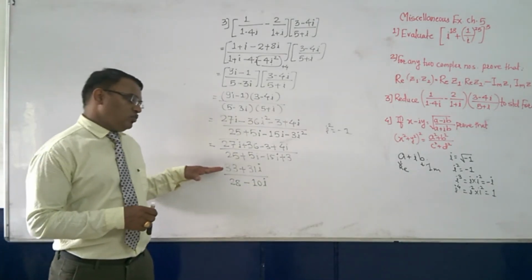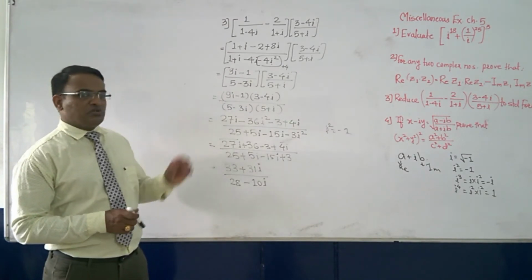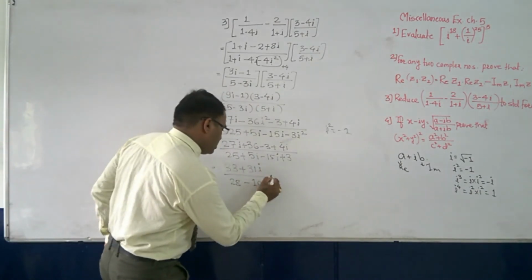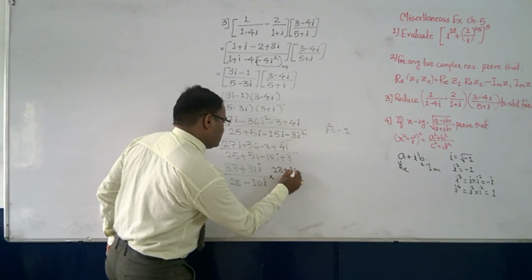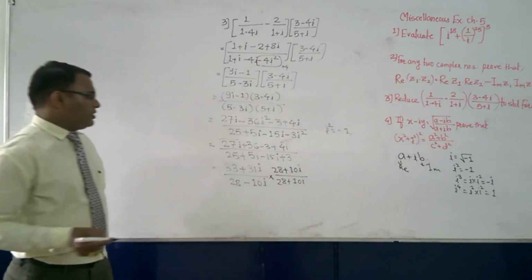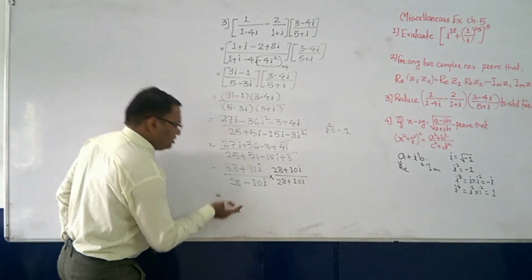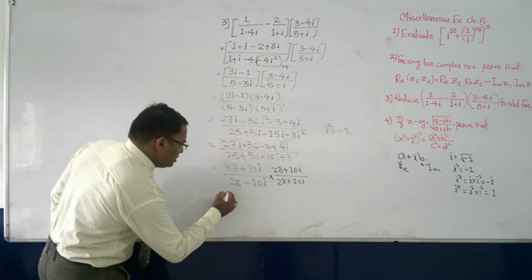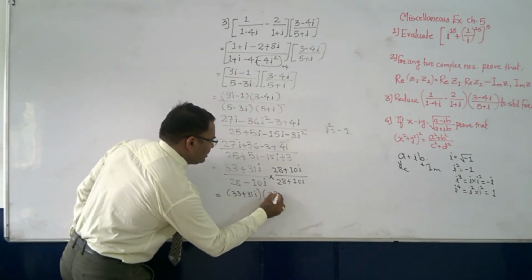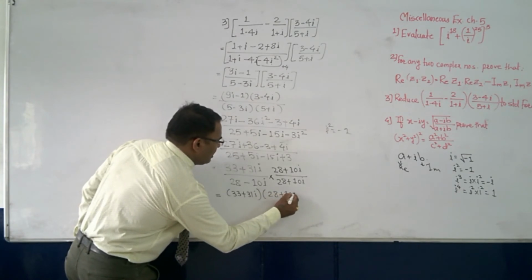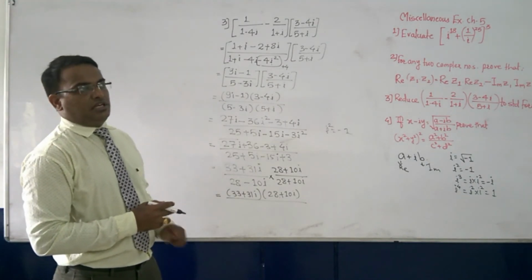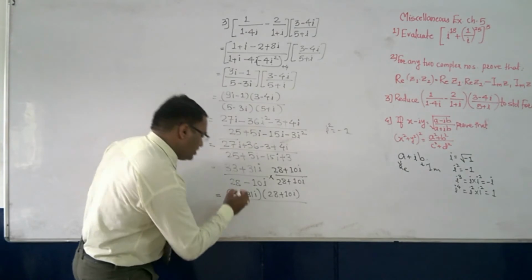Okay, but here we are getting two complex numbers, so we want to reduce it into one. So we will multiply this number by its complex conjugate, so that is what? Into 28 plus 10i upon again 28 plus 10i. So because of this, what will happen? This 33 into 28, we have to do all this. (33 plus 31i) into (28 plus 10i) divided by the square of 28, that is 784,